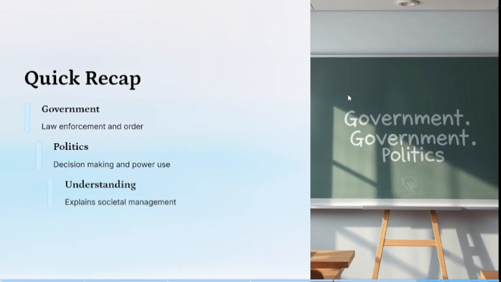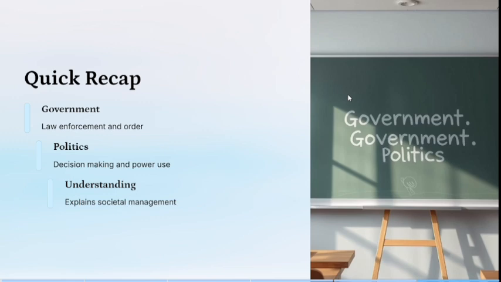Let's quickly look at a quick recap on what I said. I defined government as the system or groups of people that exercises authority and control over a society, and they help in making decisions that affect the citizens. And these governments can take various forms such as democracies, monarchies, or dictatorship. While politics, I define as the process of making decisions about how power is distributed and exercised within a society.